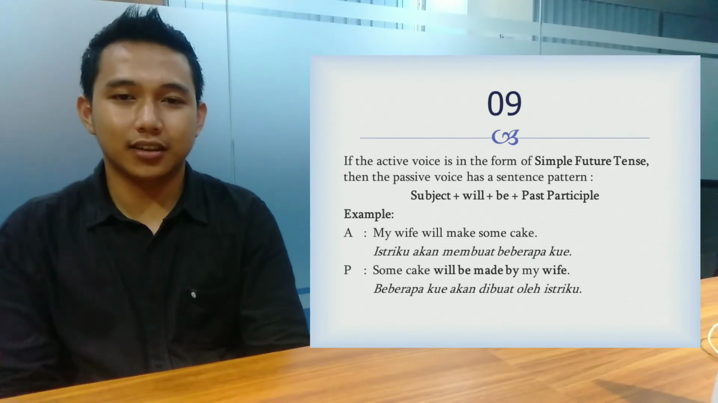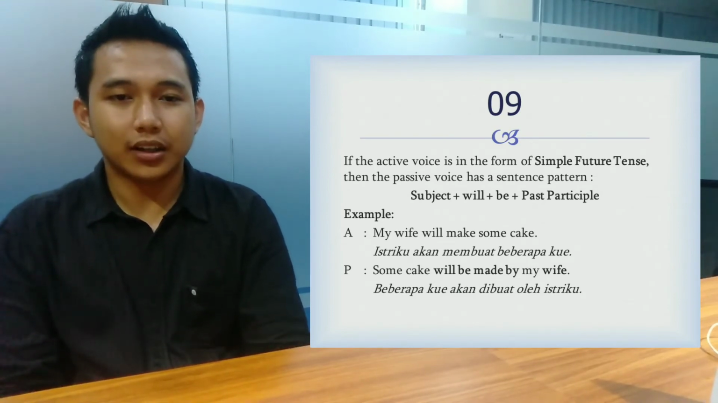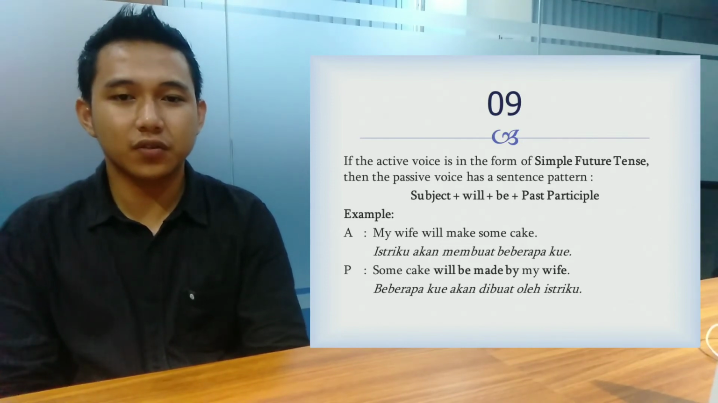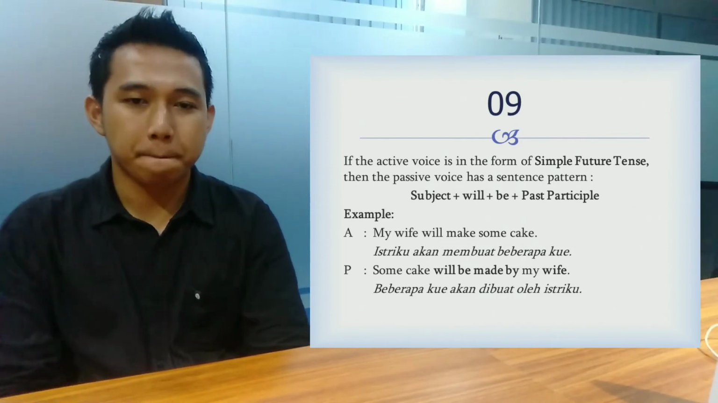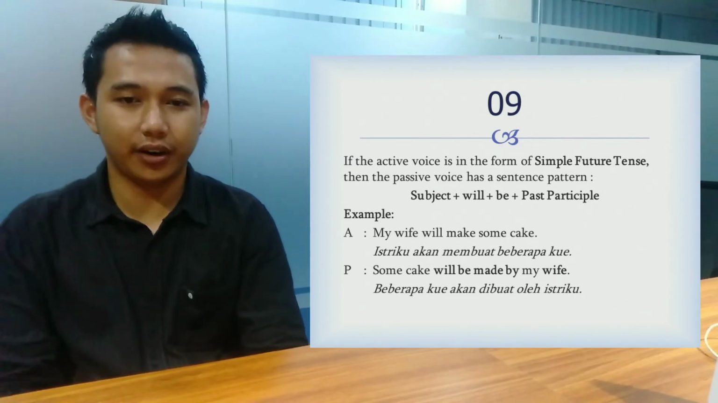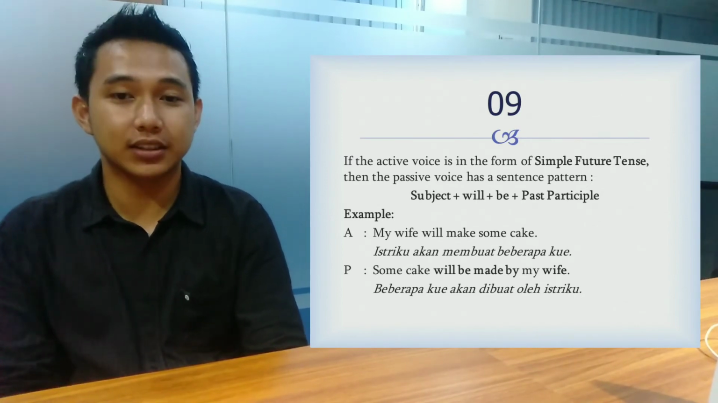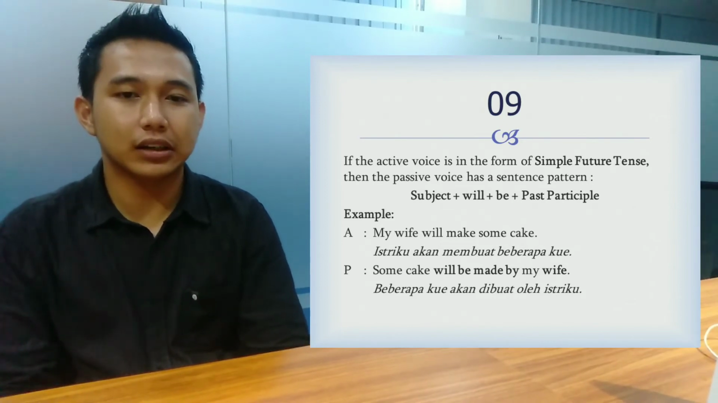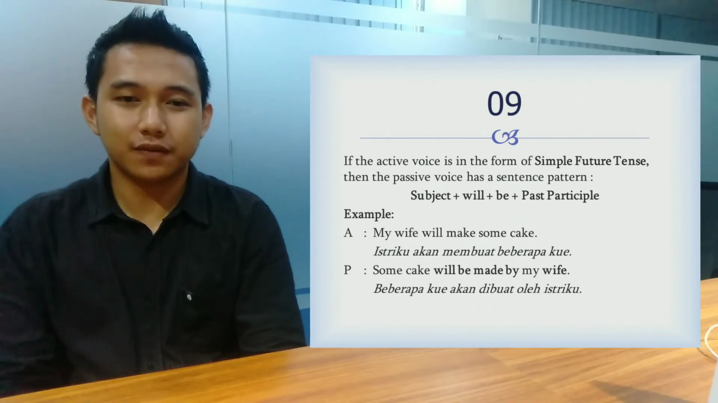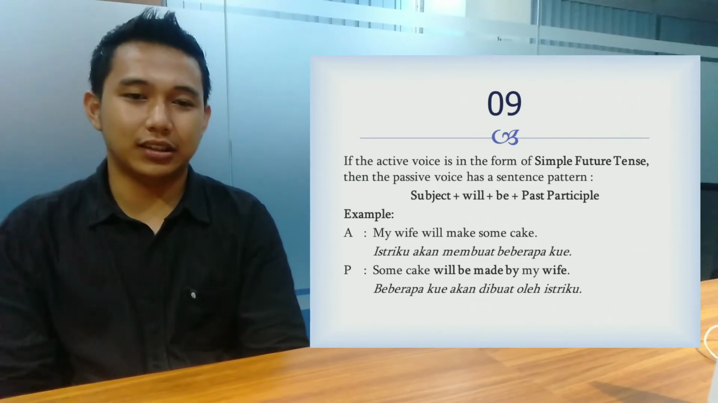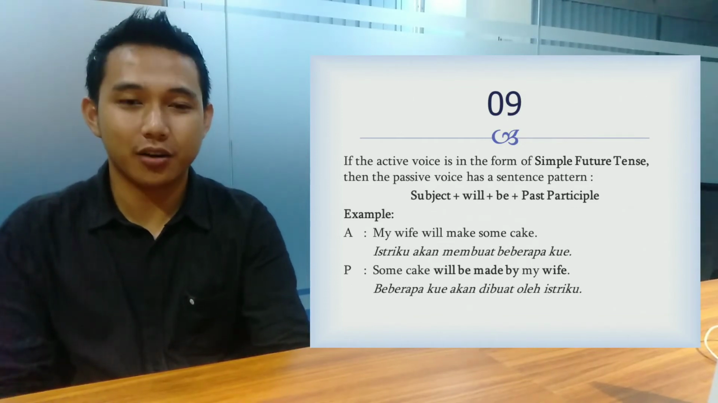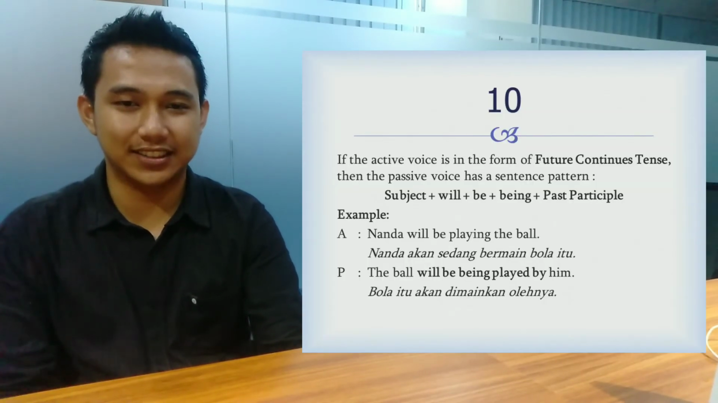Okay, next, 9. If the active voice is in the form of simple future tense, then the passive voice has the sentence pattern: subject plus will plus be plus past participle. For example, active voice: My wife will make some cake, and the passive voice: Some cake will be made by my wife.